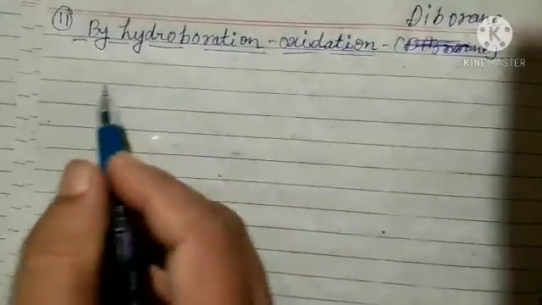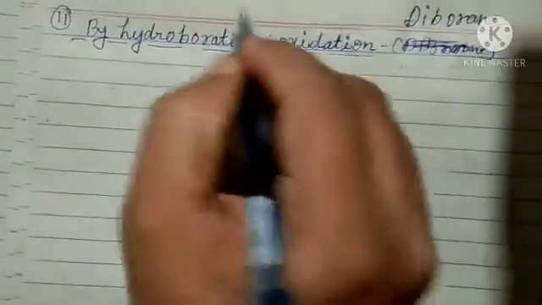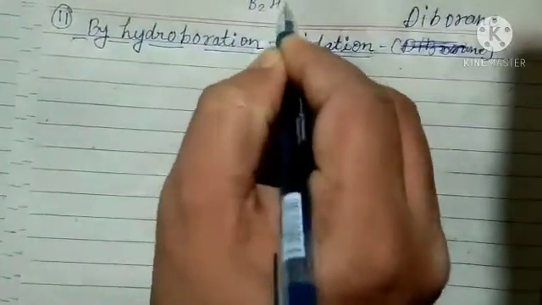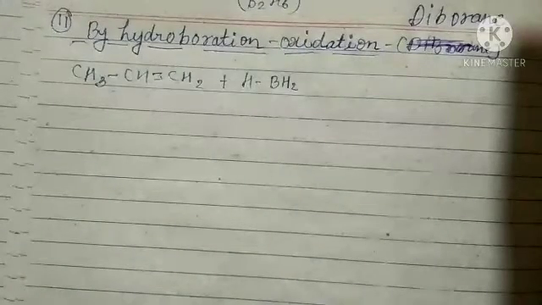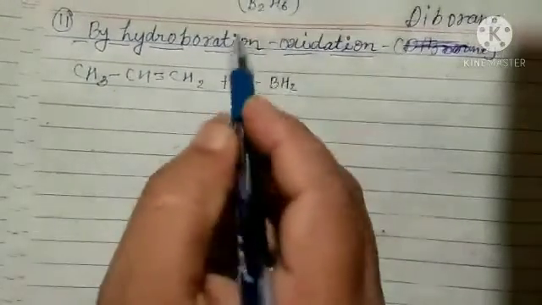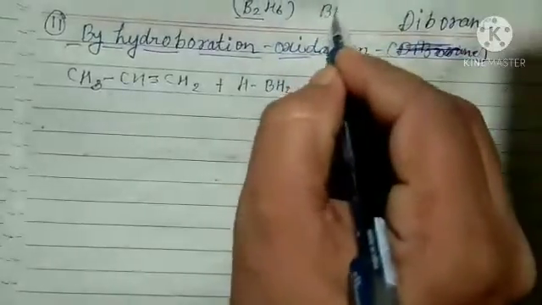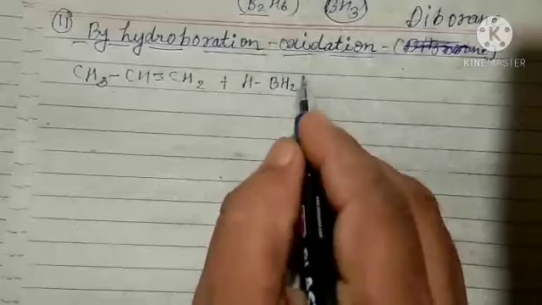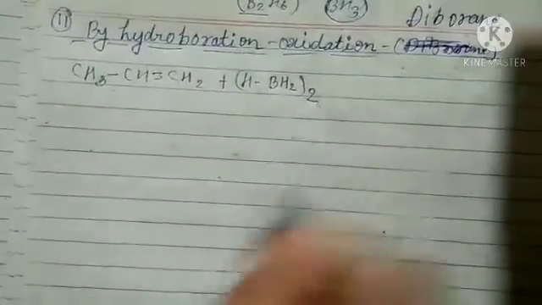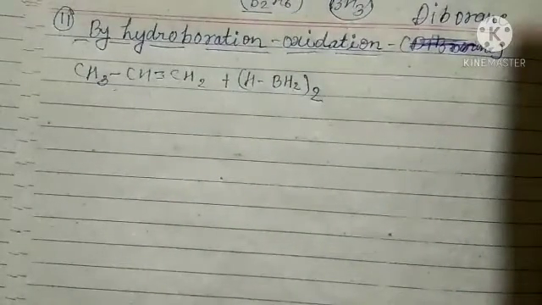So what is this here, diborane? The formula of diborane is B2H6. So let us see how it forms. Diborane we mostly show like that, B2H6, but sometimes we write BH3 also. We will use BH3 here, or sometimes we can write it like this also. We will use only one molecule here. Okay students, both we can use, no problem.